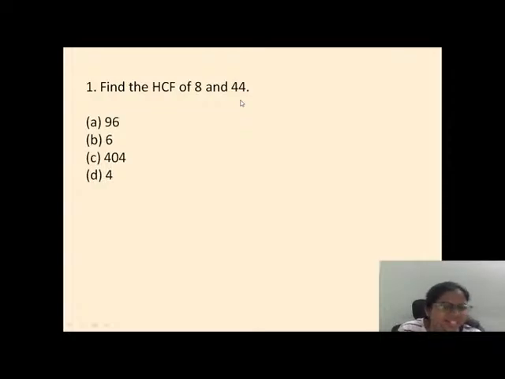It's very easy, right? HCF. How many of you know HCF and LCM here? Can you comment yes? If not, I will explain what HCF is very fast.